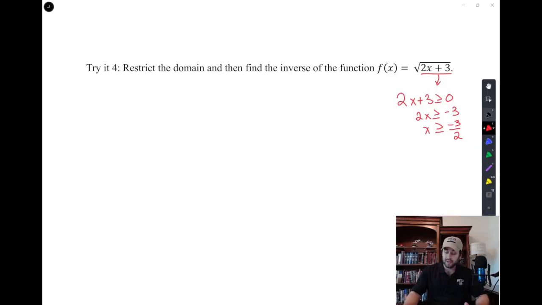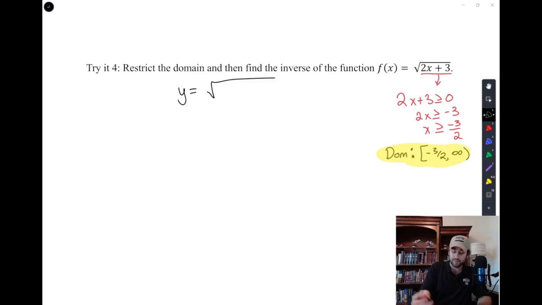So what was our domain in the original function? Our domain was negative 3 over 2, comma, infinity. And so that's our restriction. That's where we're going to allow x to be before we invert it. We can't let x be anything less than that. And then we'll just invert it like normal.